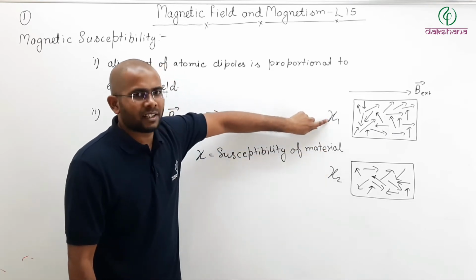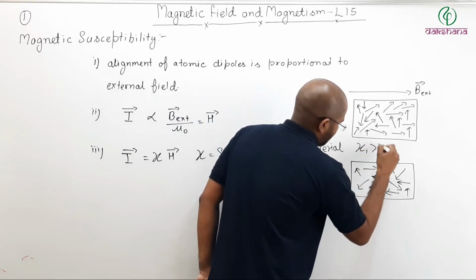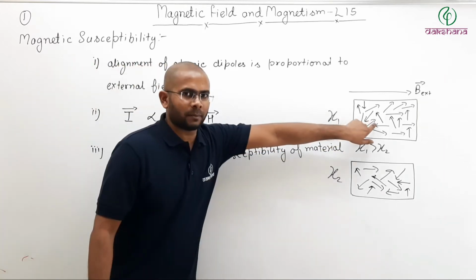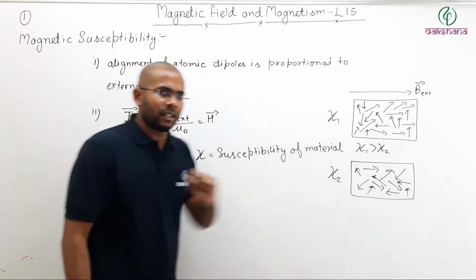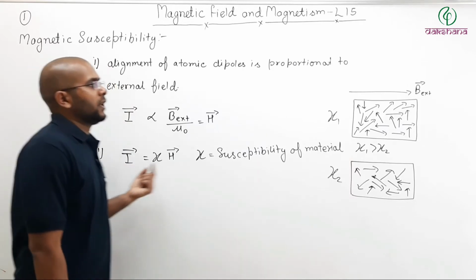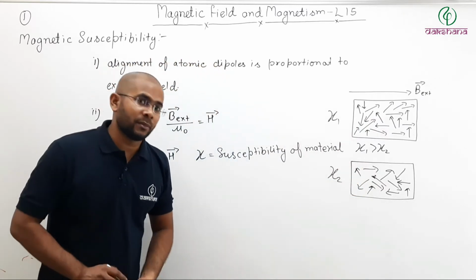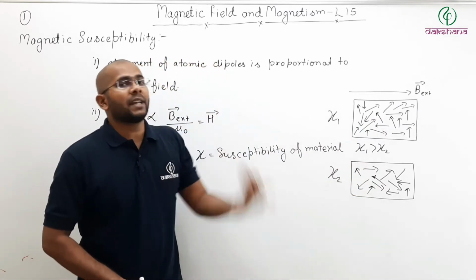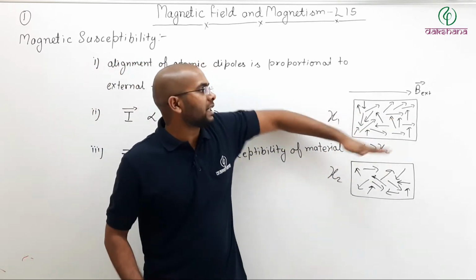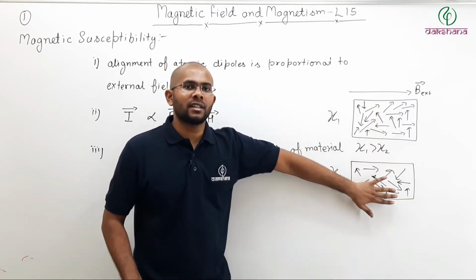Let us say that the first susceptibility is greater than the second. Let us write like this here. Now if the first susceptibility is greater than the second, then I can say the magnetization of the first will be greater than the magnetization of the second, meaning the alignment of atomic dipoles, at what degree they will align, how better they will align, will be greater in the first and less in the second.